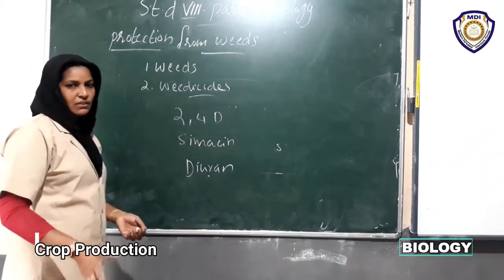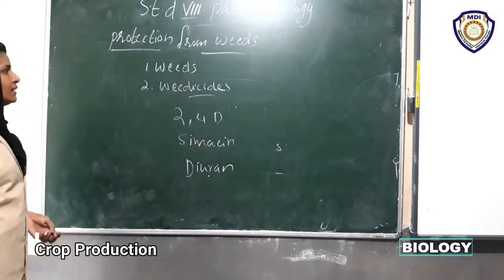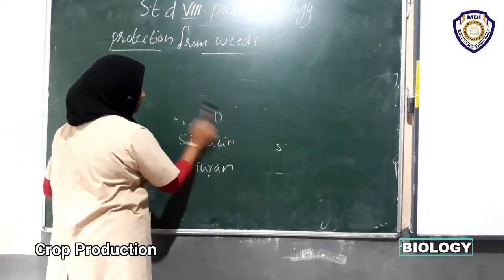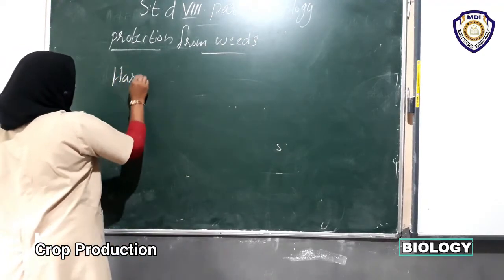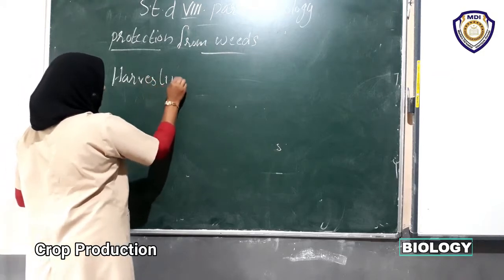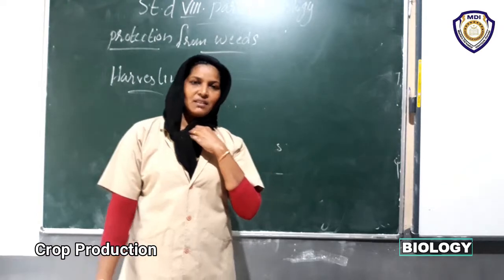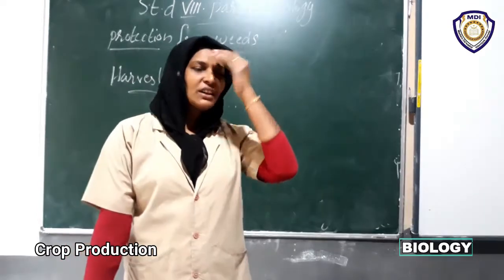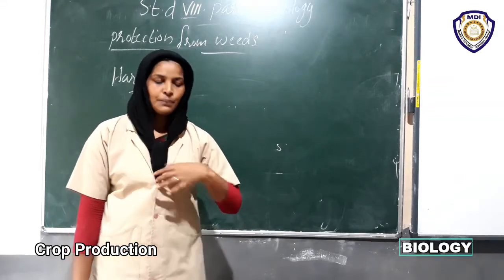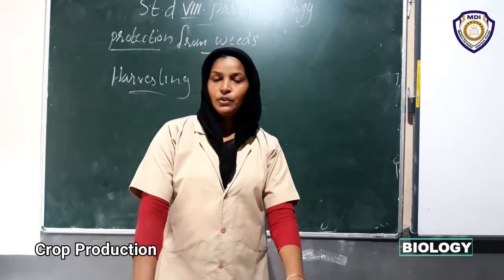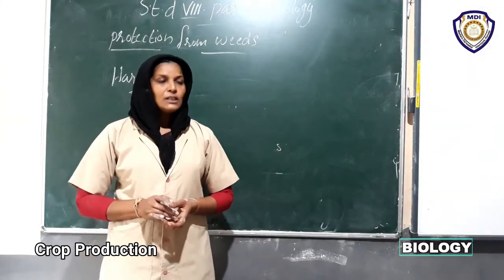So next is harvesting. With weedicides we studied protection from weeds. Then the next step is harvesting. Now our crop is ready to harvest. What is harvesting? Harvesting is an important task. You know that it is the cutting of the crop after it is mature.